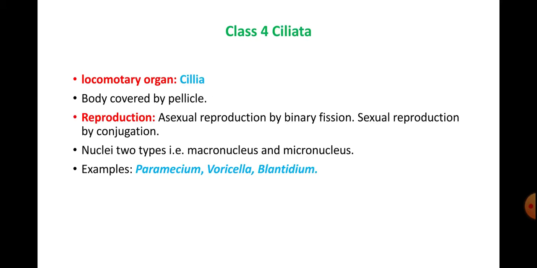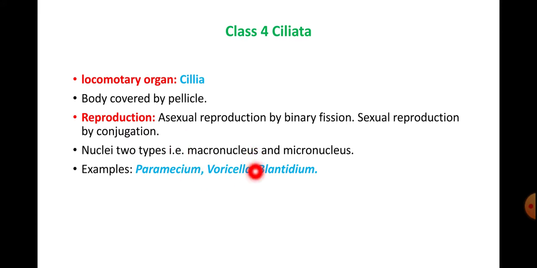Then Class 4, Ciliata. Here the locomotory organ is cilia, small hair-like structures covering the whole body of the organism. Body is covered by pellicle here, and asexual reproduction takes place by binary fission. Sexual reproduction takes place by conjugation. So two organisms come together, and there the nuclei of the two will fuse, and then that will develop into a new organism.